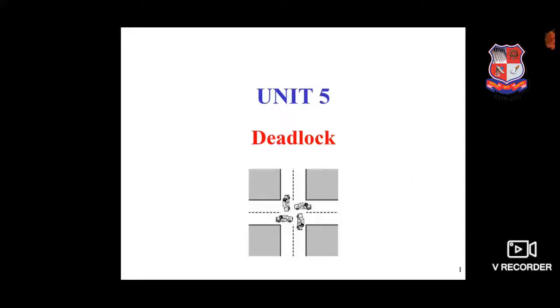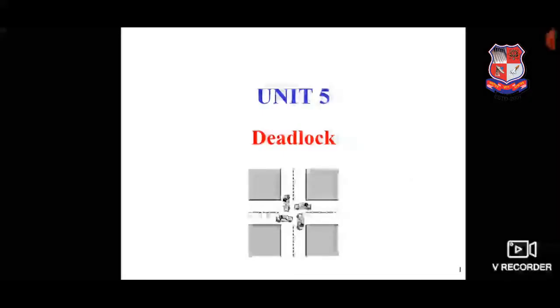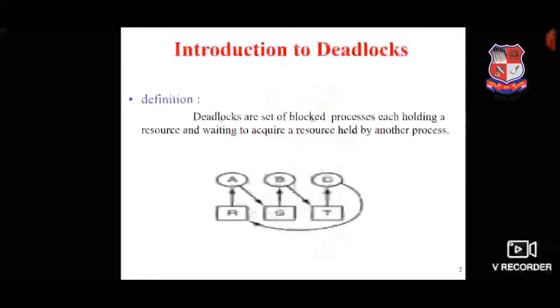Hello friends, in this video let's see the concept of deadlock. First of all, what is deadlock? Deadlock is the situation when more number of processes need the same resources. In a general example, let's see a traffic jam. If we don't have any traffic signal, then all the lanes are blocked because all the vehicles want the same road. So this situation is called deadlock.